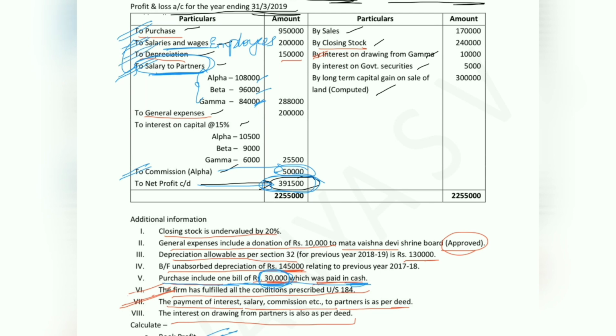Now let us look into depreciation. Depreciation has an adjustment. The profit and loss account value is 1,50,000, but depreciation allowable as per section 32 is 1,30,000. Whatever we have on the debit side of the profit and loss account will be treated as inadmissible, and whatever is given in the adjustment will be treated as admissible.